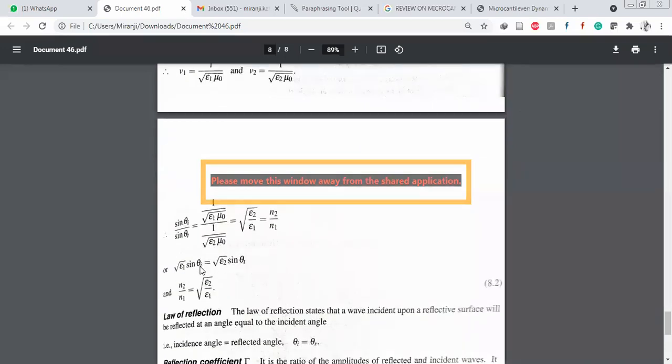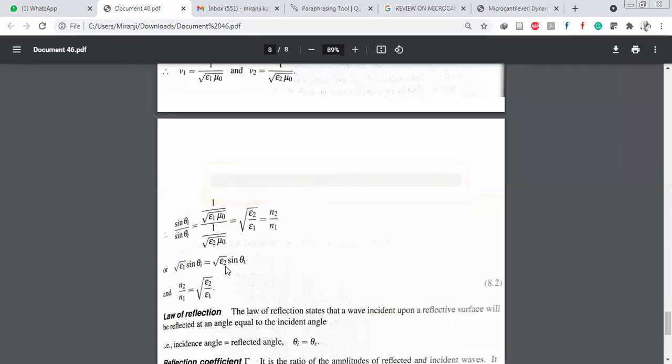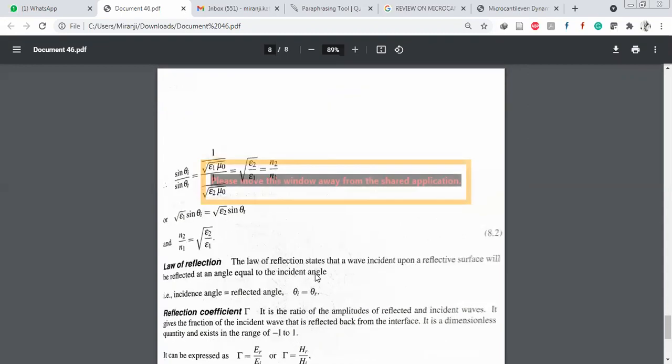Just cross multiply here. So root epsilon 1 sin theta i equals root epsilon 2 sin theta t. So eta 2 by eta 1 equals root over epsilon 2 by epsilon 1.